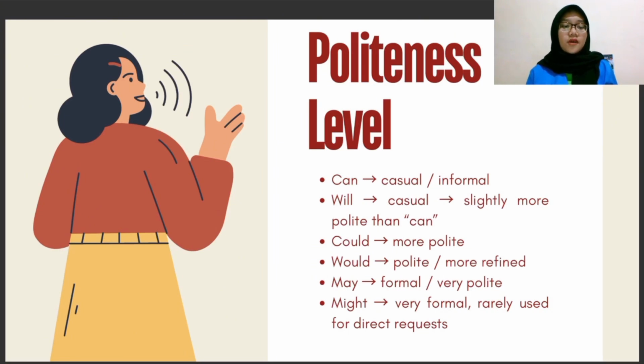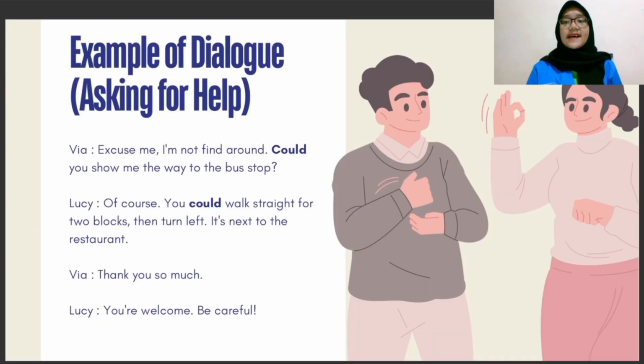So, the more formal you want to sound, the softer and more indirect your request should be. Can and will are casual. Could, would, may, and might are more polite. Next, it's example of dialogue.